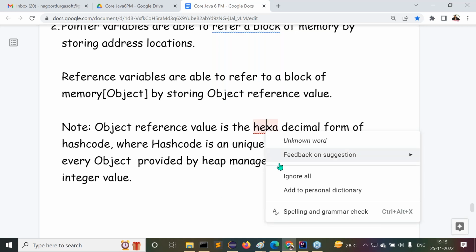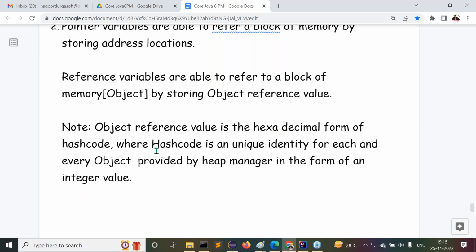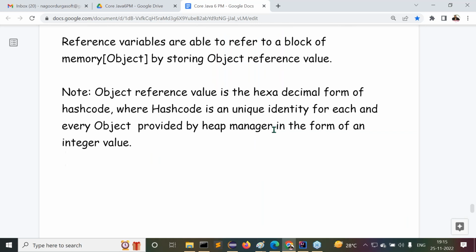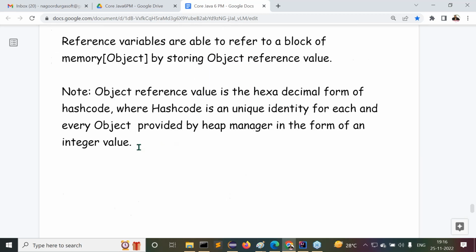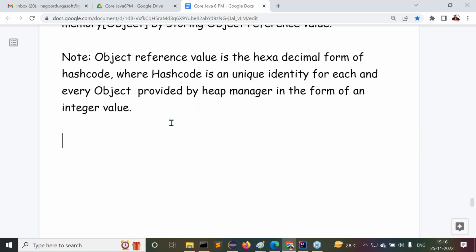Right, so this is exactly the point I'm telling you. Object reference value is the hexadecimal form of hash code, where hash code is a unique identity for each and every object provided by the heap manager in the form of an integer value. This is one point I'm telling you. Second difference we understood, guys. All of you observe carefully. After that second difference, now the third difference I'm telling you, observe carefully. What's the third difference here?